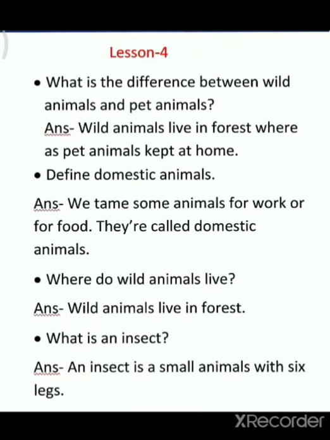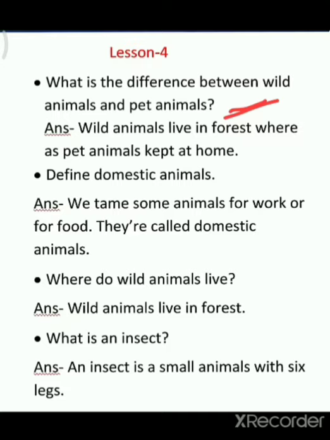What is the difference between wild animals and pet animals? So you know what the big difference is. That is, wild animals live in the forest, whereas pet animals are kept at home. So this is a difference. You can write the examples also. Examples of wild animals are lion or tiger, and examples of pet animals are parrot or dog. You can write the examples also.